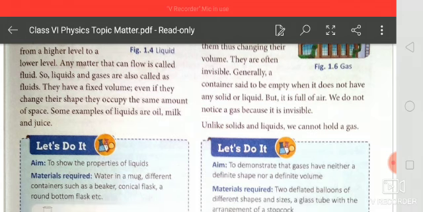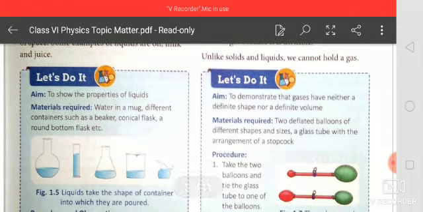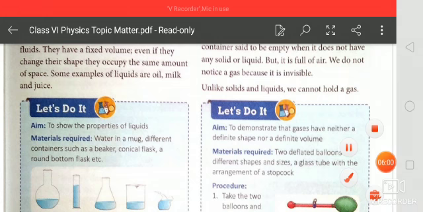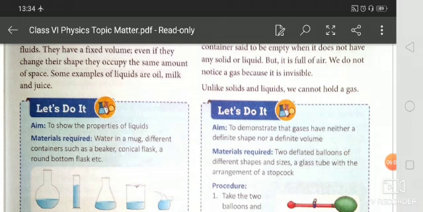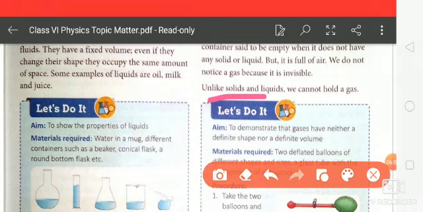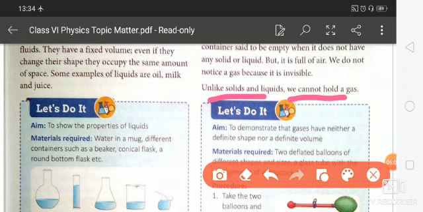Now you know that you have studied solids and liquids, and gas is different. You observe that unlike solids and liquids, gas cannot be held.